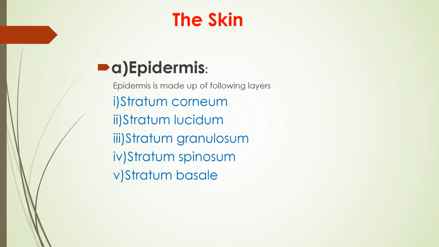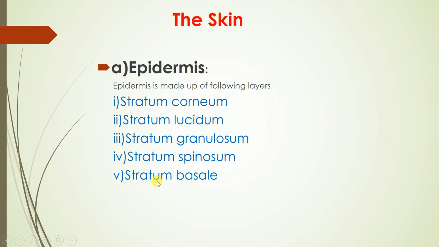Now third, stratum granulosum. It consists of 2 to 5 rows of rhombic cells. Cytoplasm contains numerous keratohyalin granules. Then fourth layer, that is the stratum spinosum. It is composed of several layers of polygonal cells. These cells have several processes or spines, hence they are called the spiny or prickle cells.